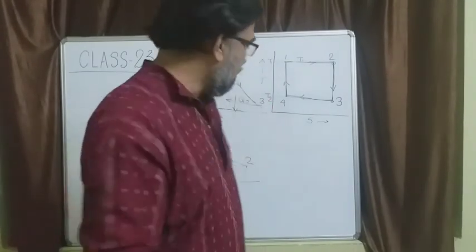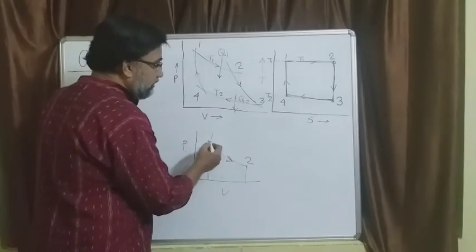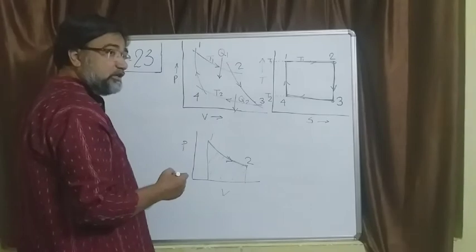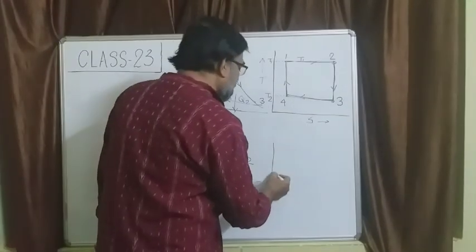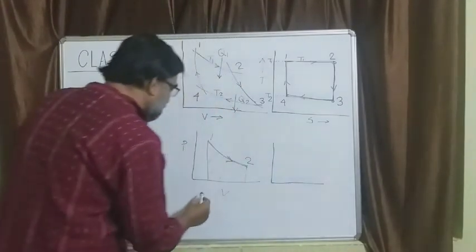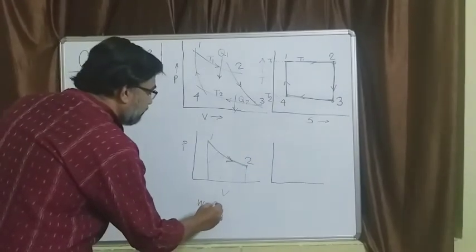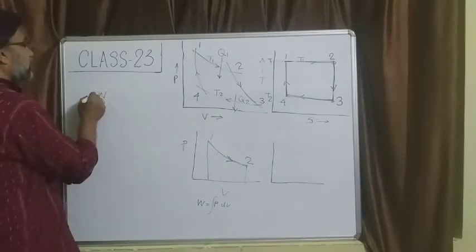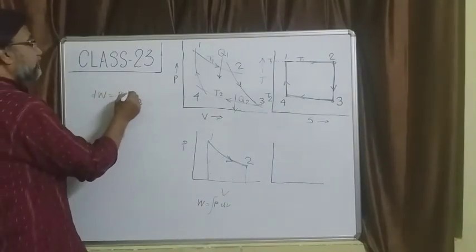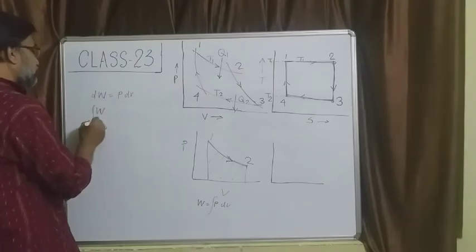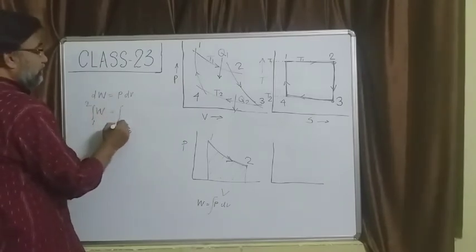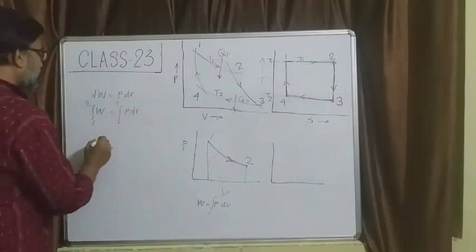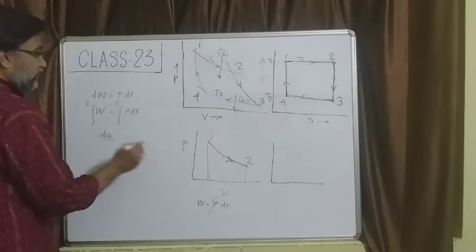Okay. Now if there is expansion, if the arrow mark is in this direction, this is positive work. If the arrow mark is in the reverse direction, it is negative work. And how do you get this W? This W is the integration of P dV. Now look, dW is P dV, and W in a process 1 to 2 is calculated by the integration of P dV, right?